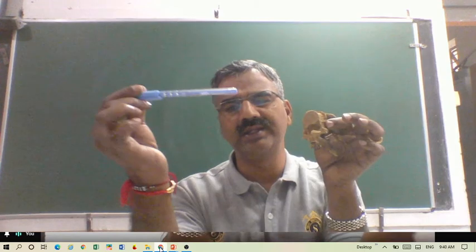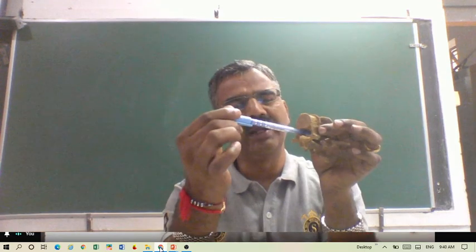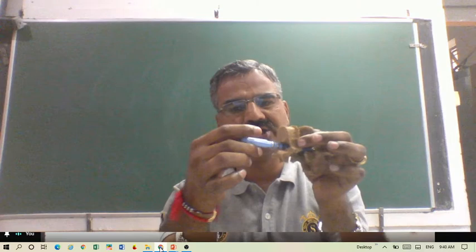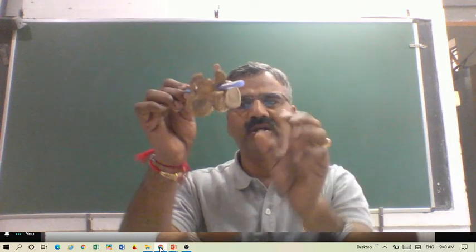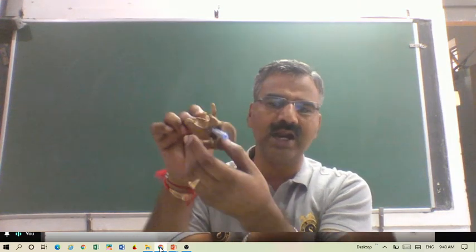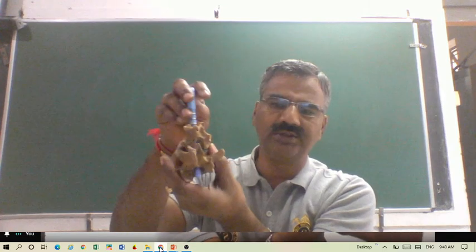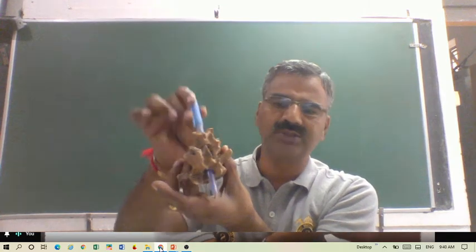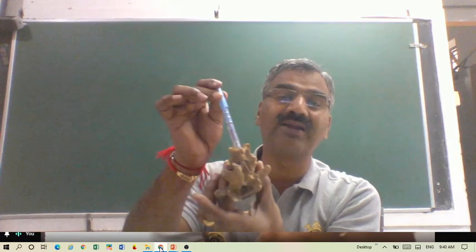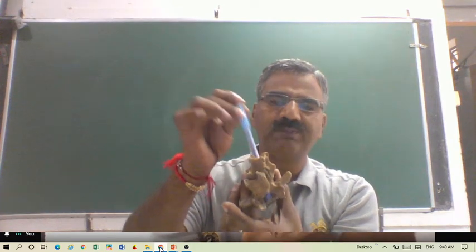So let me say this is the spinal cord. It passes through like this. You see, it passes through like this. These are the vertebrae, and this is present like this. These are present like this, and it passes through like this. This is the spinal cord. What is this called? Spinal cord.